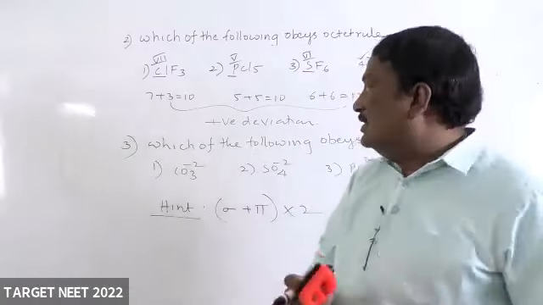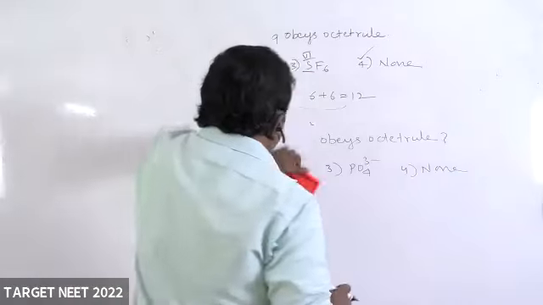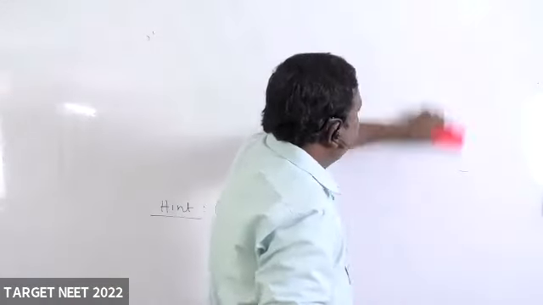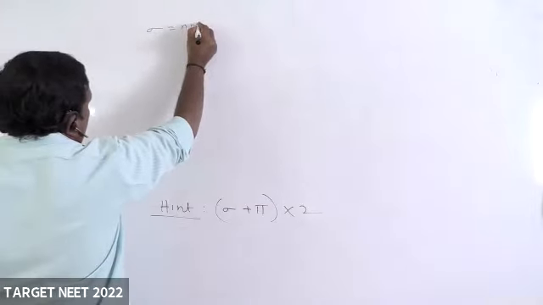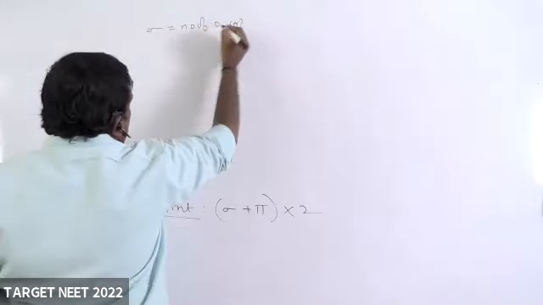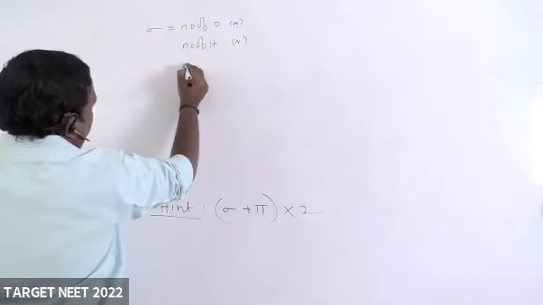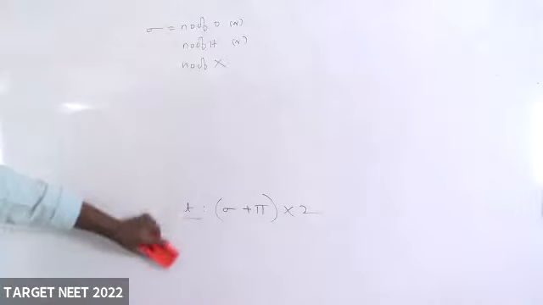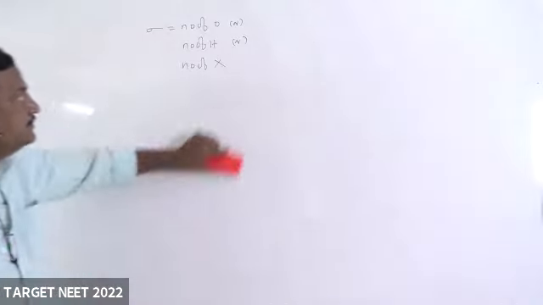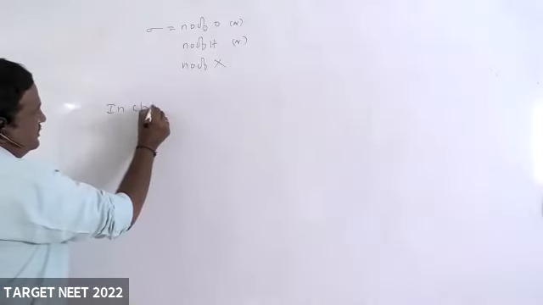One hint here also I will tell you. Here you take like this. You write it. Sigma equals number of oxygen atoms, or number of hydrogen atoms, or number of halogen atoms in charged species.